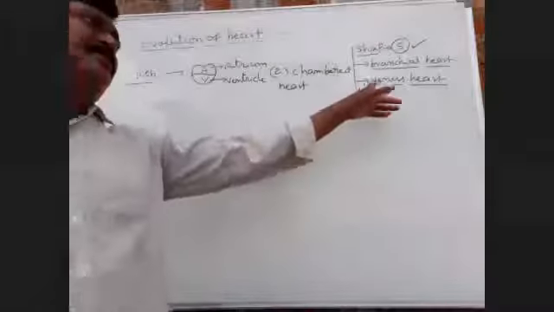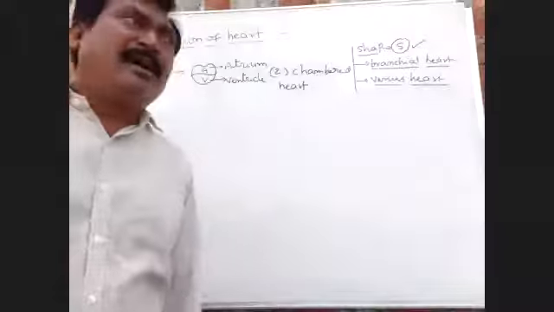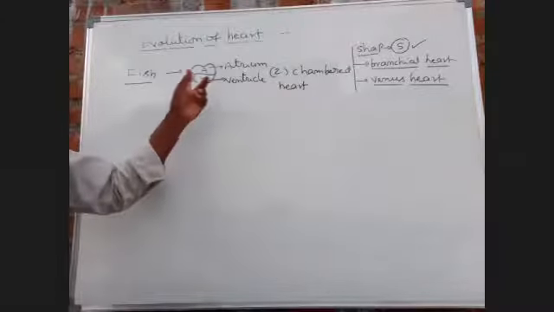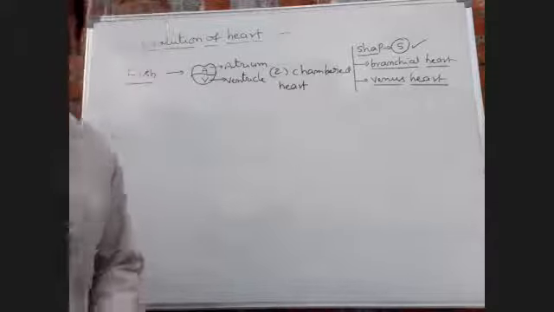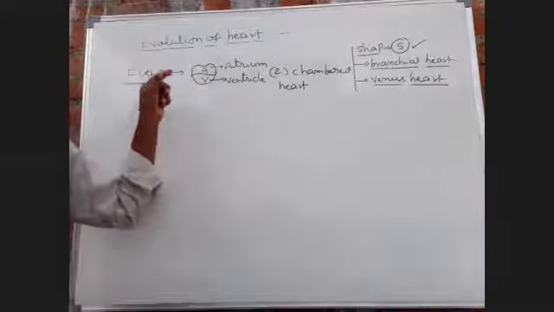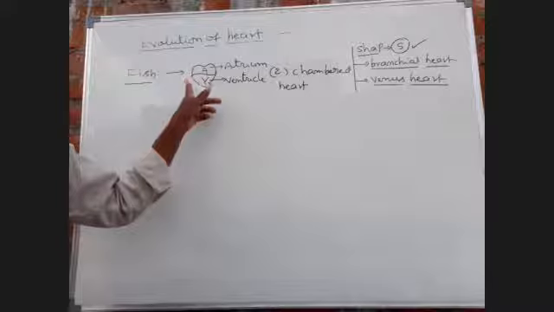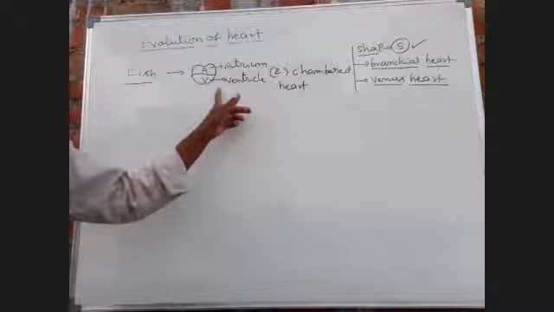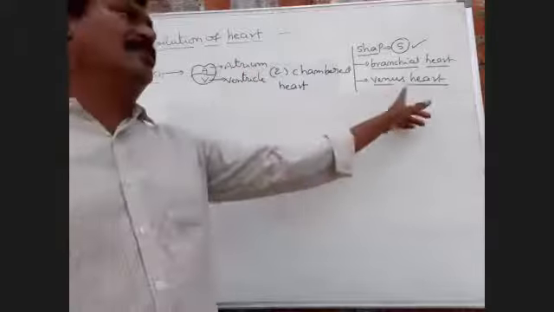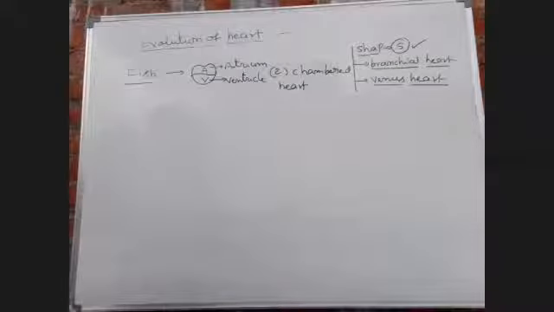Next, venous heart. The heart of a fish always supplies deoxygenated blood, so the fish heart is also called venous heart. Why? Veins always carry deoxygenated blood. Likewise, the heart of a fish always contains deoxygenated blood. So the fish heart is also called venous heart.